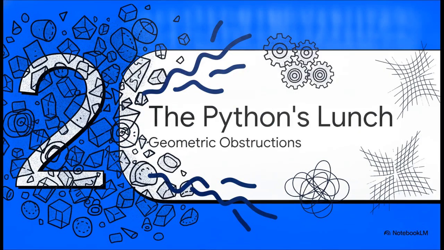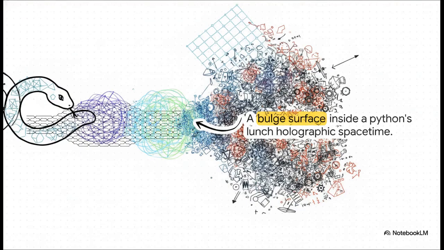Moving to Section 2, the Python's lunch conjecture, geometric obstructions. Now, what's really interesting here is how this cosmic complexity creates massive roadblocks when we actually try to decode that information. In the holographic space-time model of the Python's lunch, there's a fascinating structure. Notice how on the edges we have these narrow constrictions, but right in the middle, there's a massive, non-minimal extremal surface. They call it the bulge. When information gets swallowed by this Python and passes into this bulge region, trying to reconstruct it from the outside becomes computationally devastating. The physics literally obstructs our ability to easily decode the information.